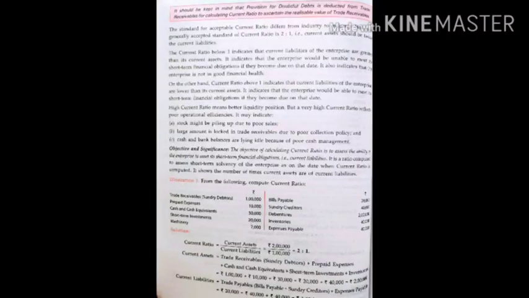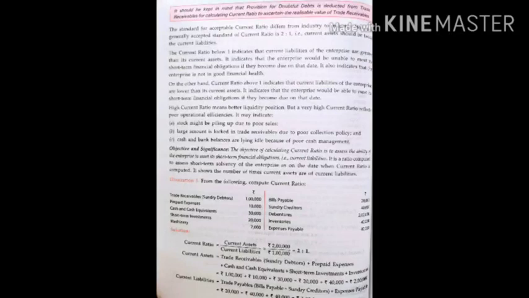The current ratio below 1 indicates that the current liabilities of the enterprise are greater than its current assets. It indicates the enterprise would not be able to meet its short-term financial obligation if they become due on that date. It also indicates that the enterprise is not in good financial health. On the other hand, current ratio above 1 indicates that current liabilities of the enterprise are lower than its current assets. It indicates that the enterprise would be able to meet its short-term financial obligation if they become due on that date.